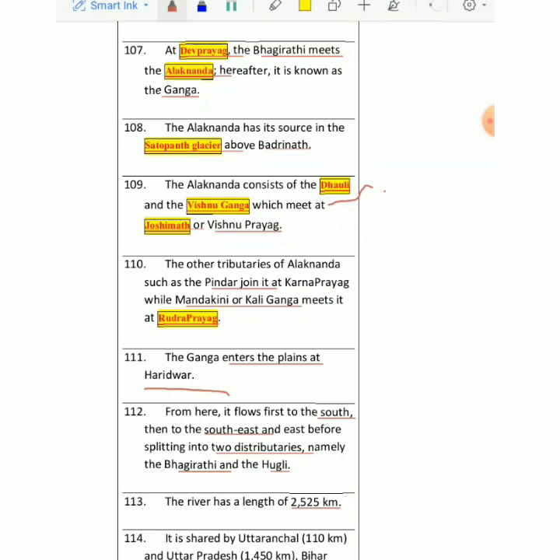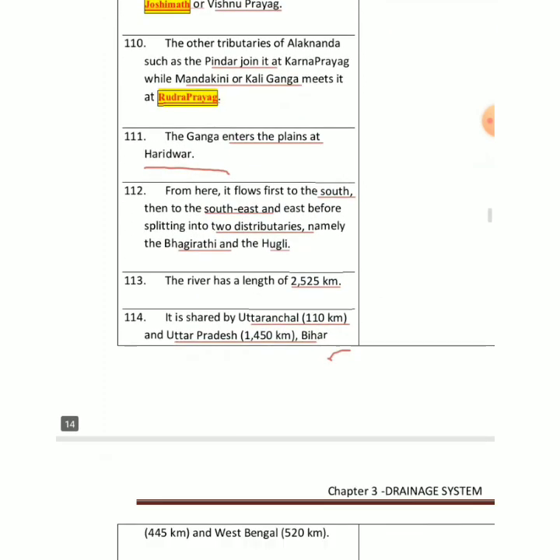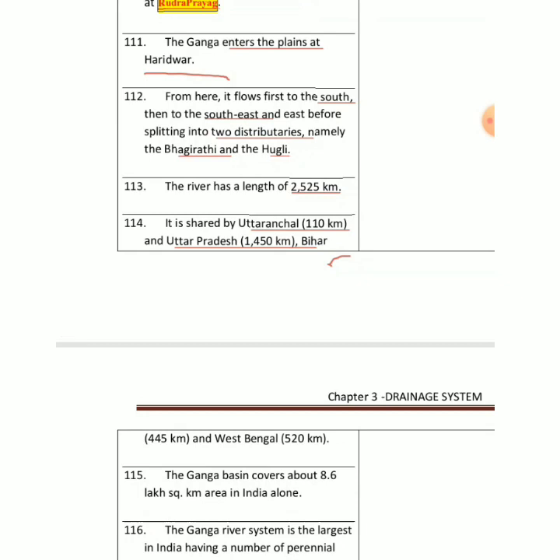So Ganga is shared by so many states. One is Uttaranchal, 110 kilometers. Uttar Pradesh, 1450 kilometers. Then we have Bihar, 445 kilometers. And then we have West Bengal, where the share is 520 kilometers.